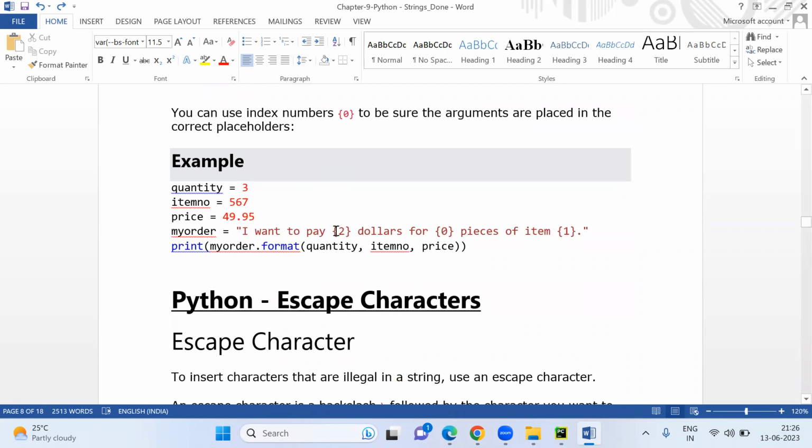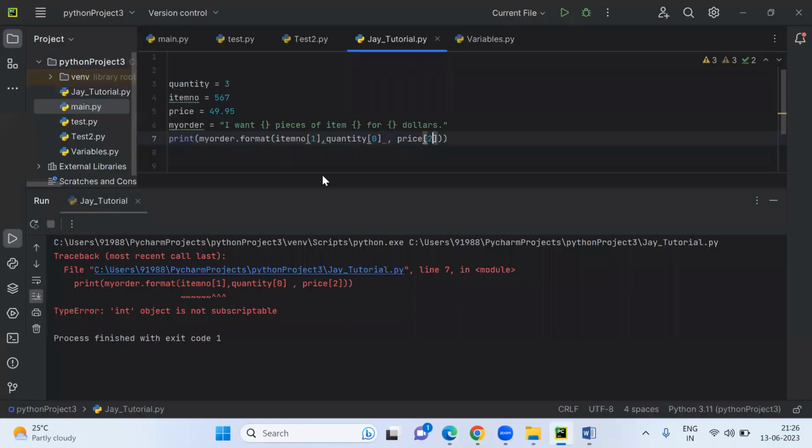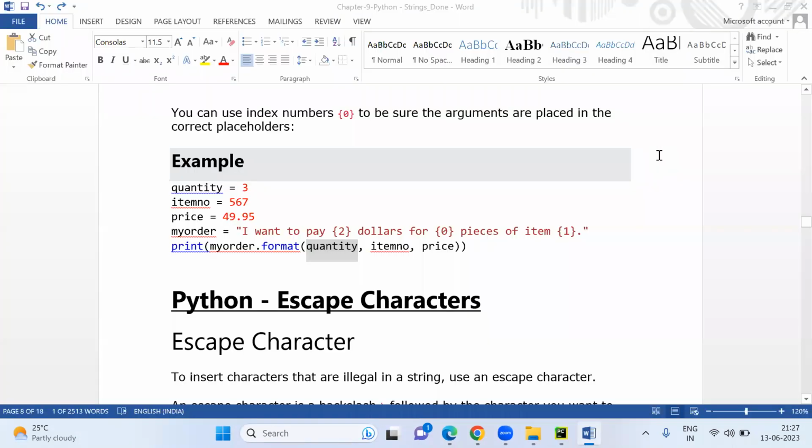Okay. So in this we have to pass this value, not in the format. So I was somehow correct, but here we can say which value you want. Like you can write anywhere this value, and I want quantity it will be correct. So you have to mention here 2.